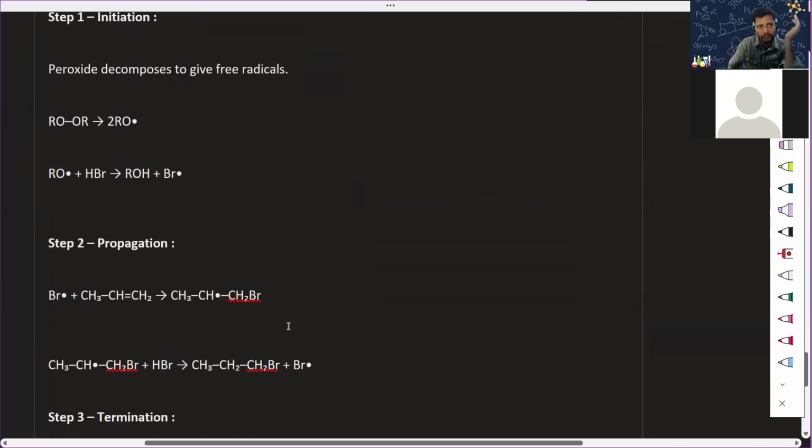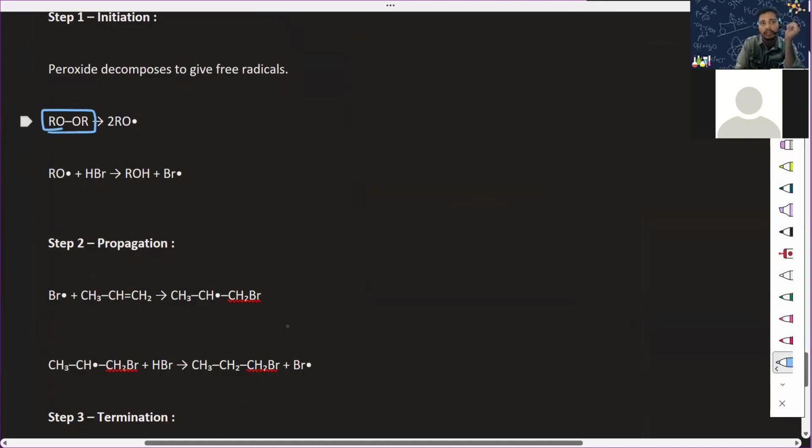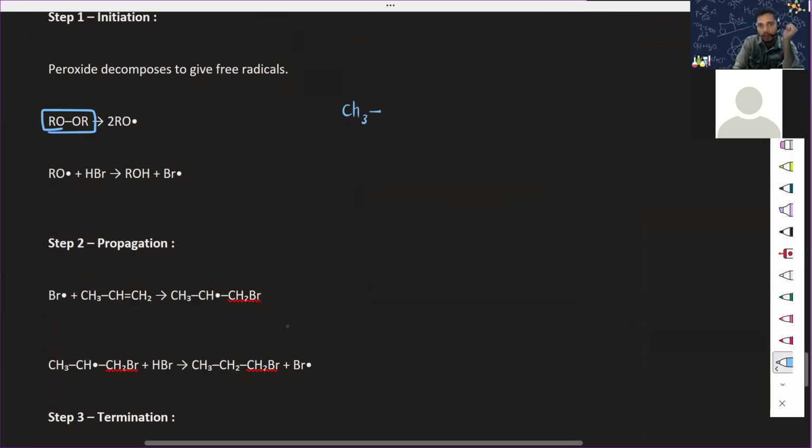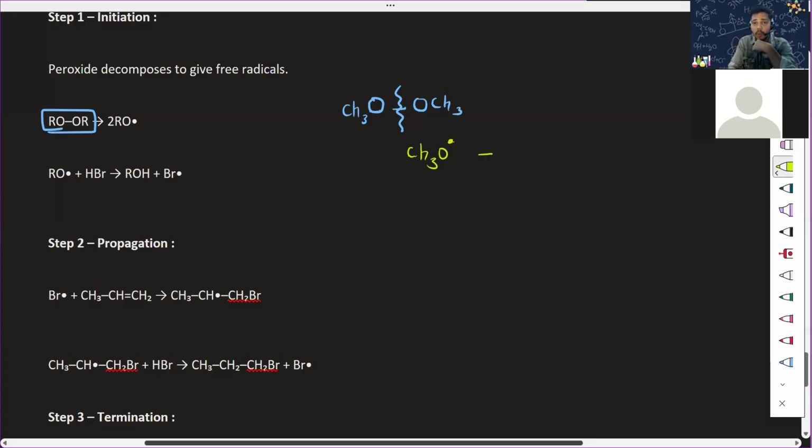So the first mechanism step is ROR. What is ROR? This is your peroxide, for example CH3O-OCH3. Here homolytic fission is going to happen. So your CH3O radical is formed. Can you see that the dot is what? The radical is formed. The moment the radical is formed, this radical is going to attack on HBr.